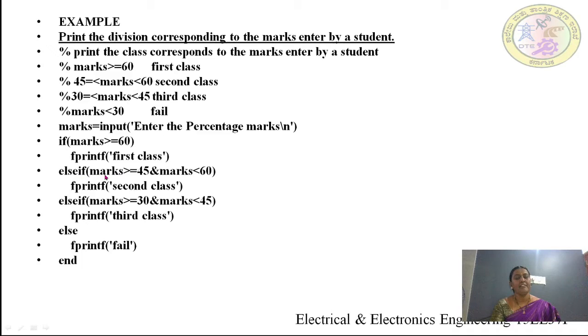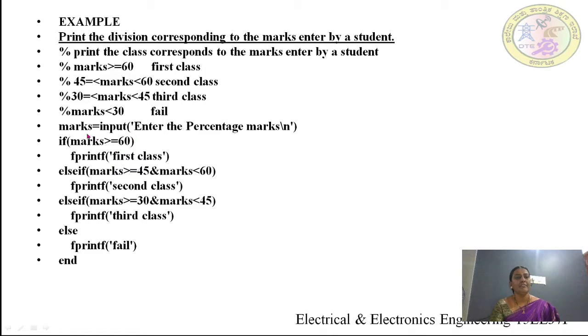Else if it checks whether marks lies between 60 and 45, it prints second class. Then else if marks comes under 45 to 30, it prints third class, or else it prints fail, then the program ends.